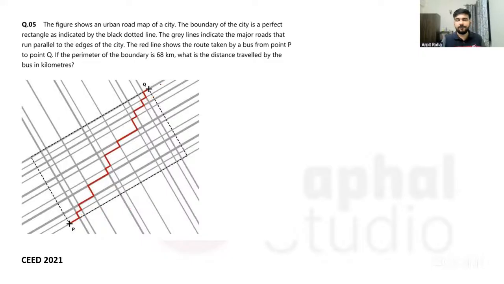I want to know if you can solve this and how you are going to solve it. I am giving you just 20-30 seconds. Even if you don't understand the answer or are not getting the answer, you can tell me at least in the chat how you think you will solve it. Even if you don't solve it completely, how you are going to solve it is what matters, not the exact answer. I can see some of you have already given the answers, but try to just think. If you have not solved this question before, just try to think what you are going to do. I'm just giving 10 more seconds.